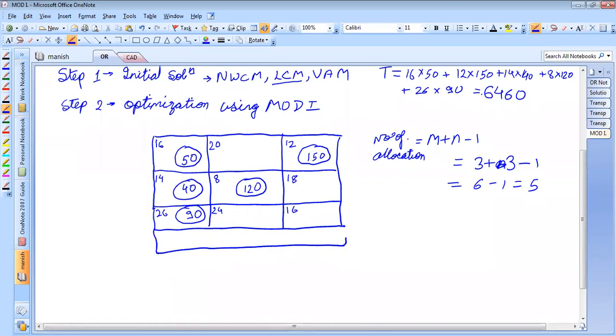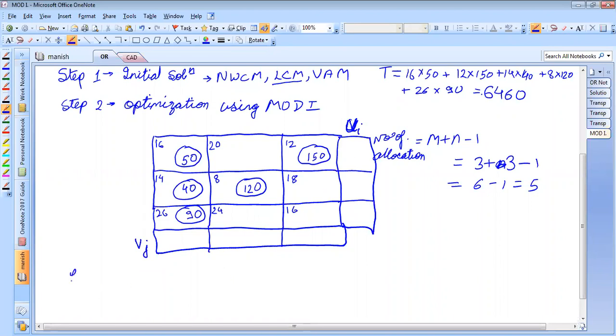So I am going to create one column here and one row here. This column will be for Ui values for the rows, and this will be for Vj values. Okay.